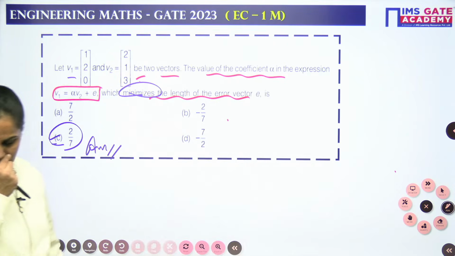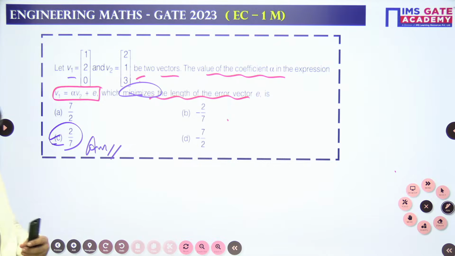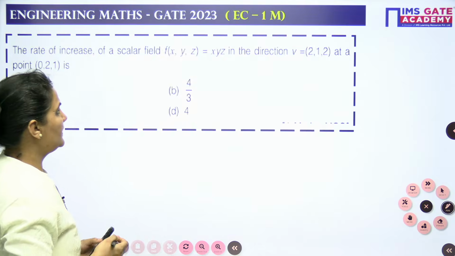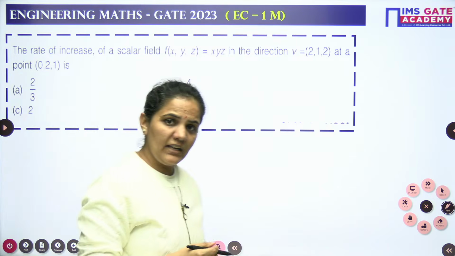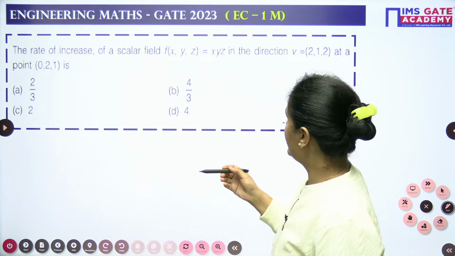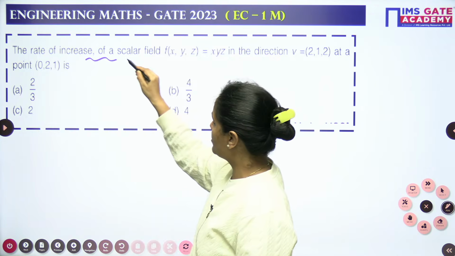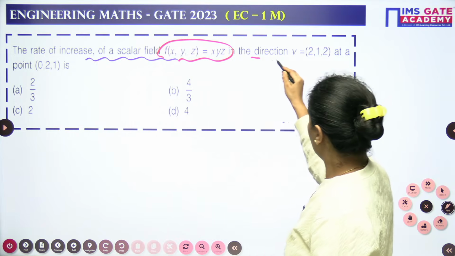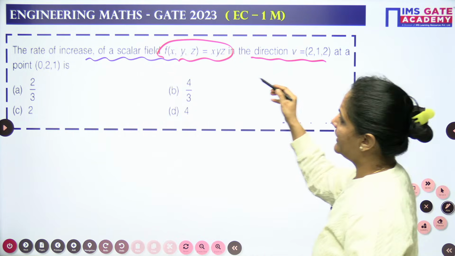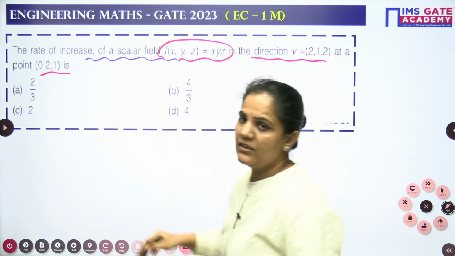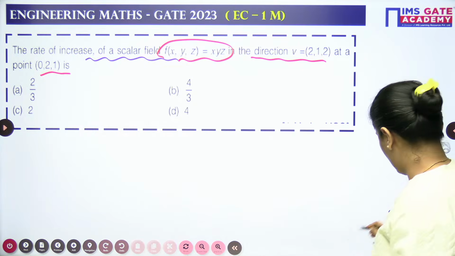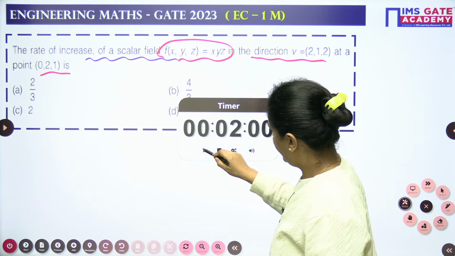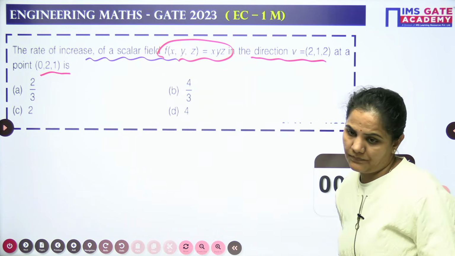Alright, so now let's come to the next question. I hope this is simple; very easily we got the question. Now let's approach the next question. Again we have a question from 2023 EC. The question is: the rate of increase of a scalar field f(x, y, z), a scalar function given to you, in the direction (2, 1, 2) at the point (0, 2, 1) is. This is a question from vector calculus. Everybody just try this one, and then we will have a detailed discussion on how to approach it.